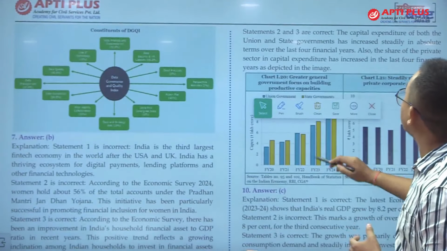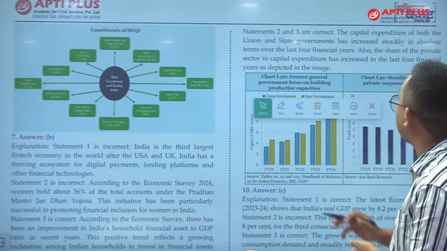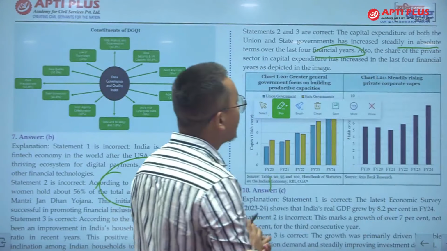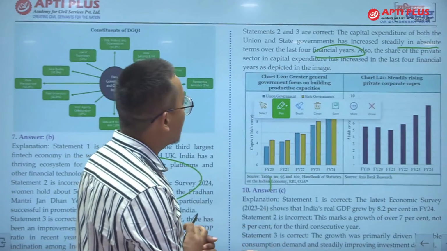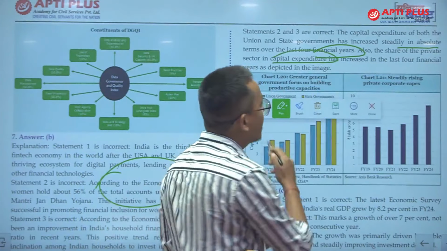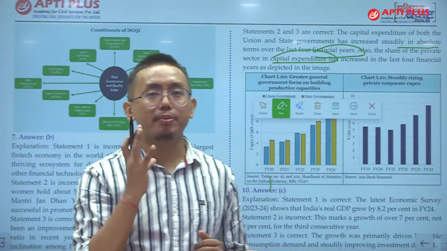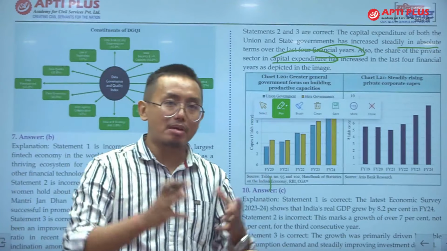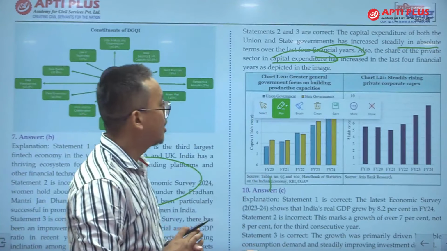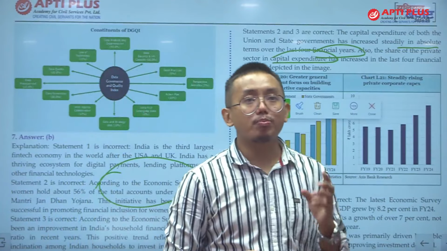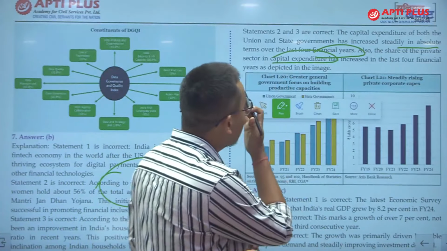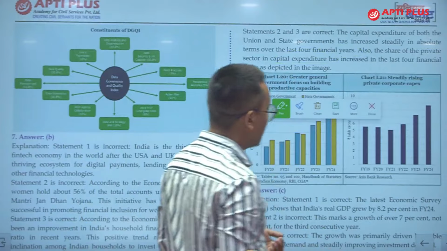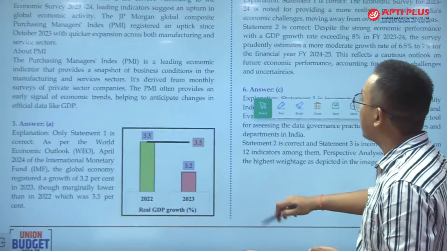chart here, and the capital expenditure of both the union and state governments has increased in absolute terms in the last 4 years, this is correct. And the share of private sector in the capital expenditure has also increased. The spending of the private sector in infrastructure development has also increased, because many private sectors have been investing in the Indian economy, and government is also focusing on public private partnership, and also the share of private sector in capital expenditure has increased in the last financial year. So now let us see the last question of today, which is